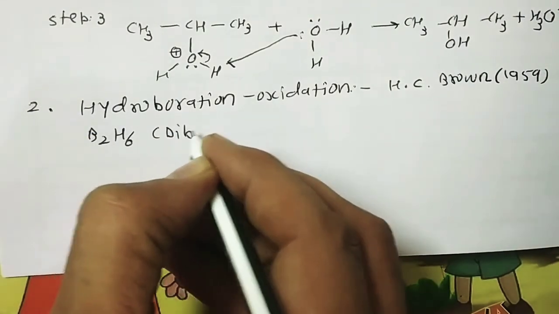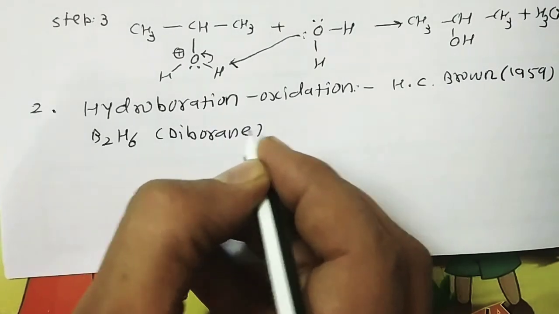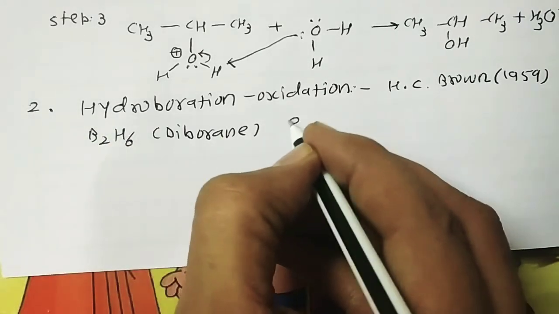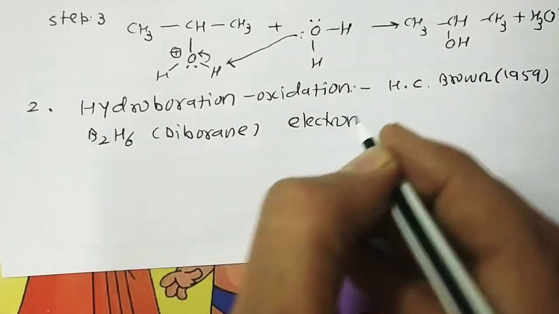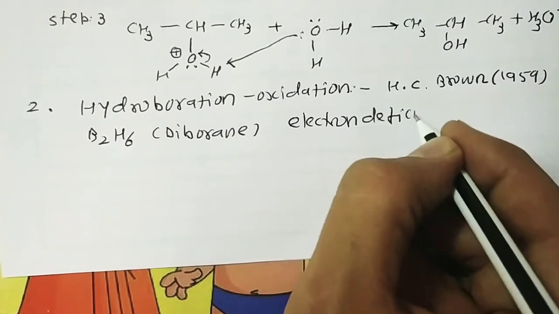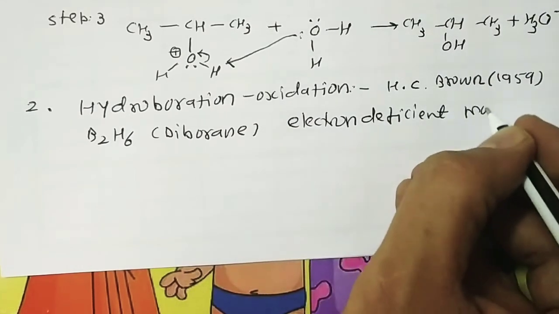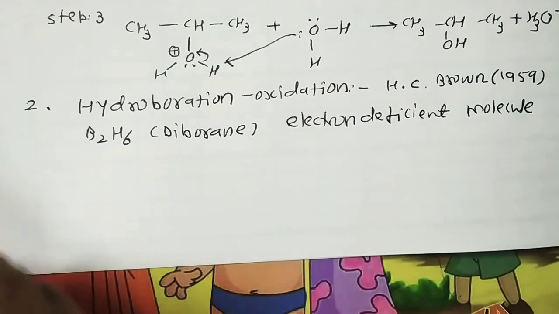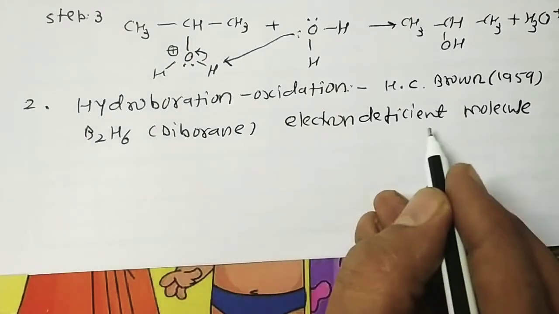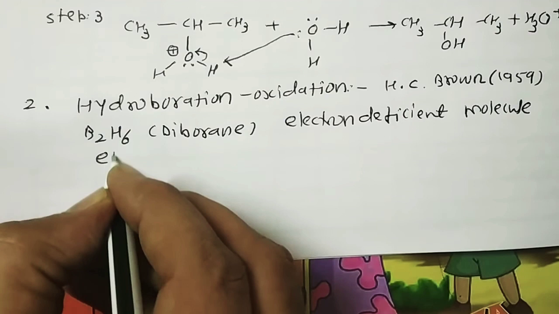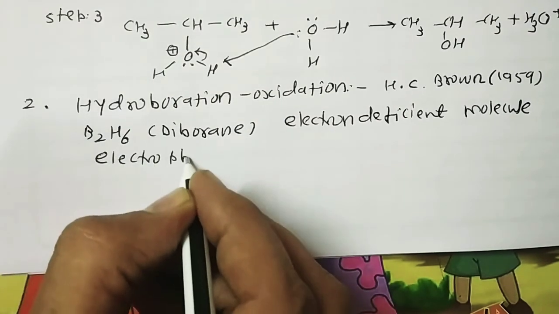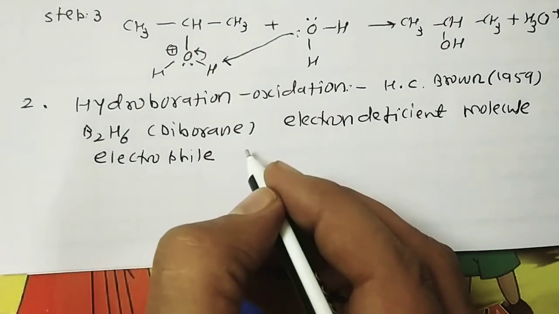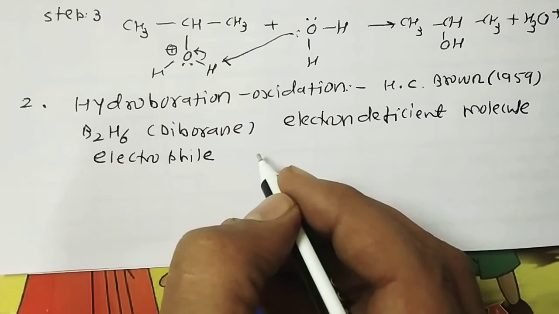This compound is an electron deficient molecule, that's the key of B2H6. Therefore, since any species that is electron deficient always behaves as an electrophile, it reacts with alkene, and first it reacts with alkene to form a trialkyl boron.